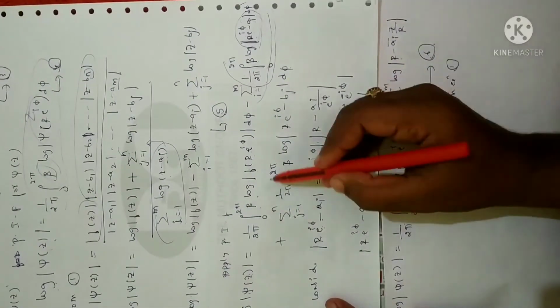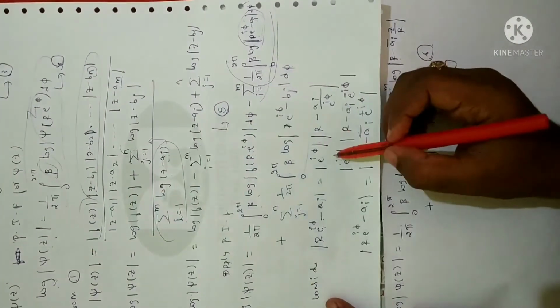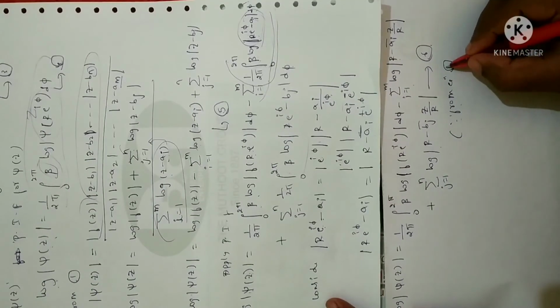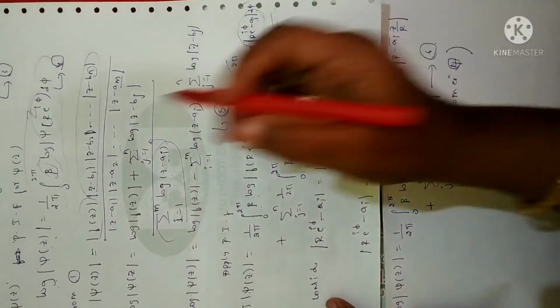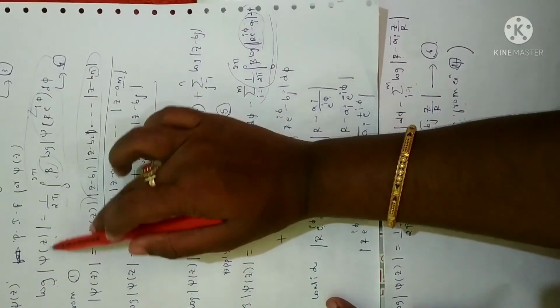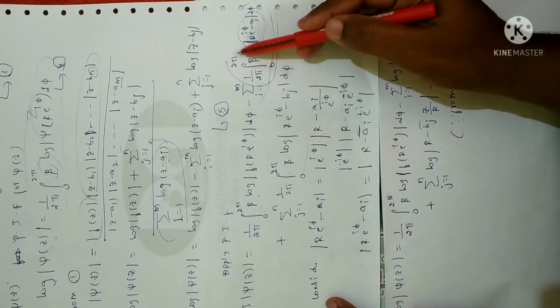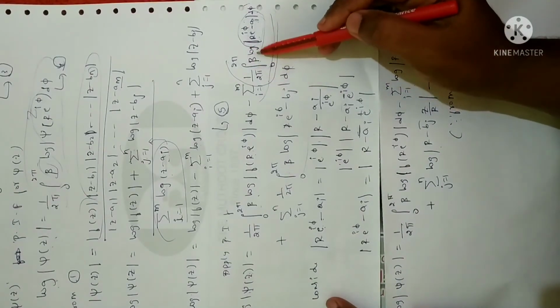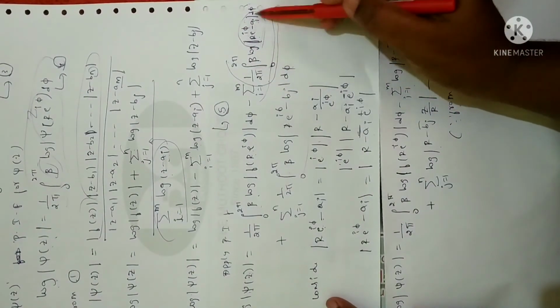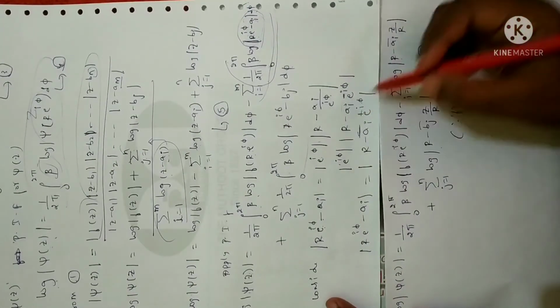Similarly, for the second term also, 1 by 2 pi, this integral value will be log of psi of z from equation 4. That is why I have clearly mentioned this is from equation 4. Equation 4 represents that whenever you have an integral term of log of some function, you can write log of some function just by leaving this integral. That is what I have done. I have just left this integral sign, and in place of the function, log of some function, I have r e power of i theta minus ai. That is what I have written.